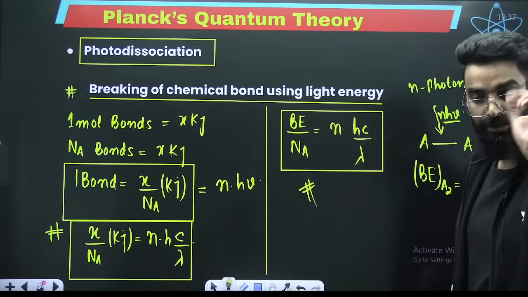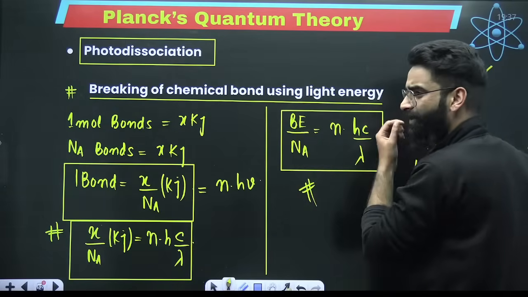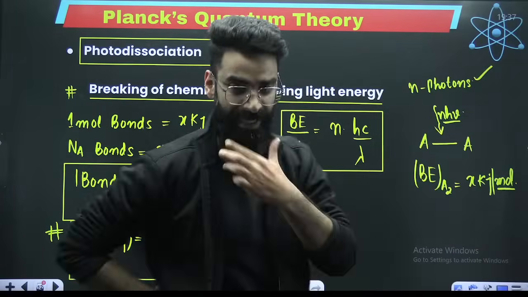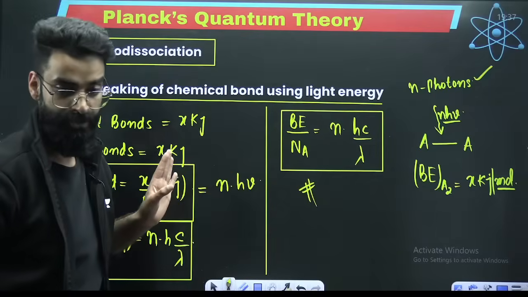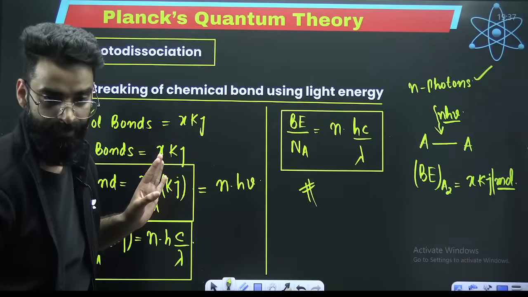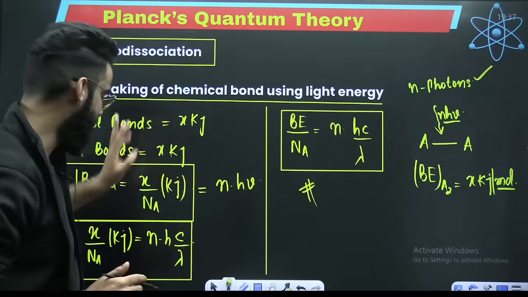One thing you need to be careful with. If on the left hand side you are using kilojoules, on the right hand side you also have to use kilojoules. That means the units on both sides, left hand side and right hand side, should be the same. I believe all these things are clear.